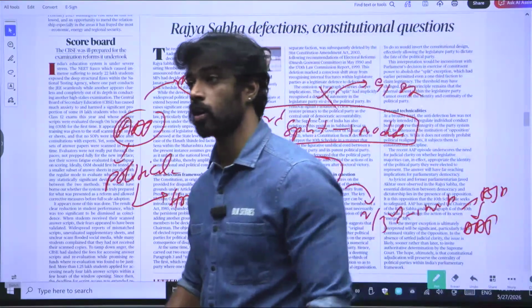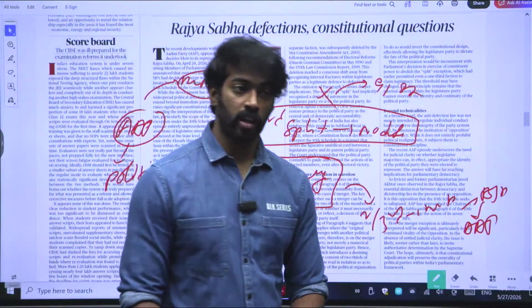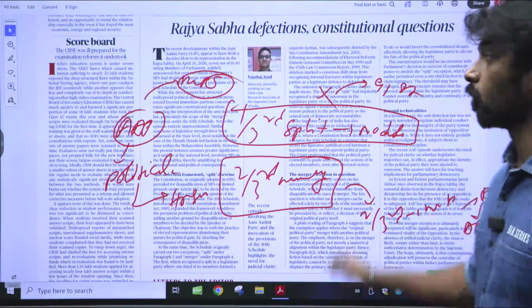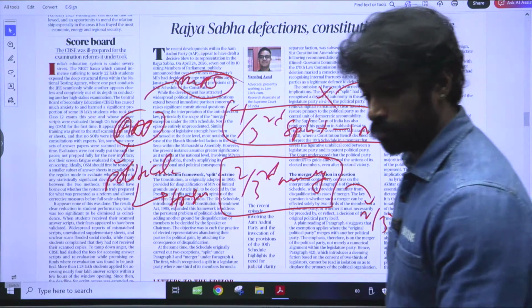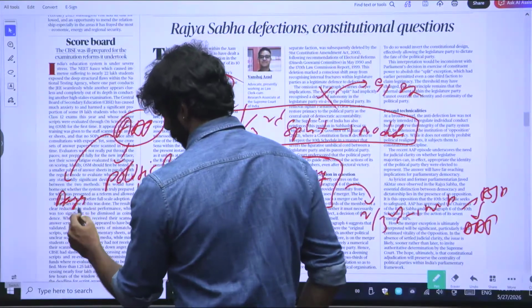Horse trading is nothing but where people leave a political party for an advantage, where they are getting concessions, where they are getting rewards, where they're getting posts of ministries. Only those aspects are called horse trading. And in the 1960s, there was a phrase that had become popular, that is nothing but Ayaram Gayaram.